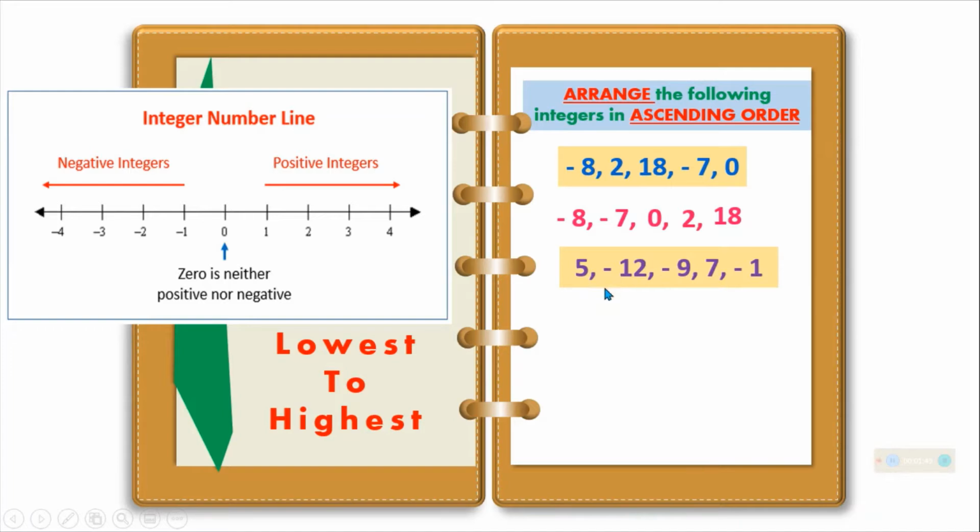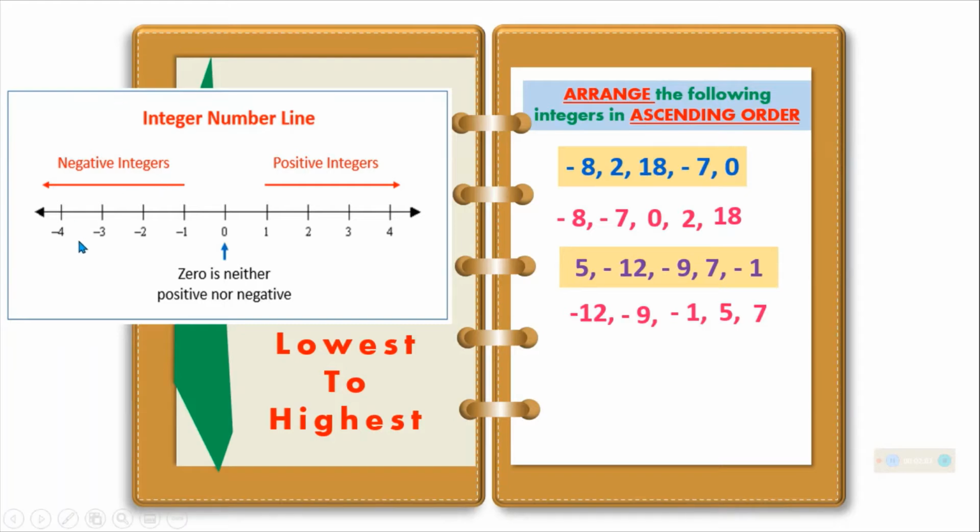Another one, 5, negative 12, negative 9, 7, negative 1. Arrange it in ascending order. What will be the first number? The first number or the lowest is negative 12. Then next is negative 9. Then next is negative 1. And then 5. And then 7.